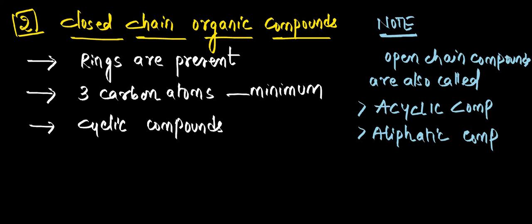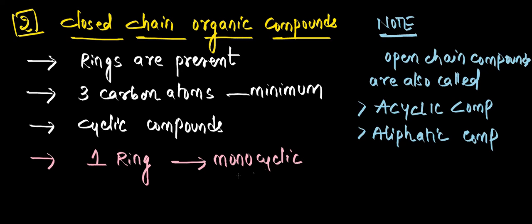Now, closed chain compounds, as I have discussed, are further classified into how many types? Homocyclic and heterocyclic. We'll discuss that a bit later. Now in the given molecule, if we find only one ring, it is said to be a monocyclic organic compound. And if we find more than one ring, this is the greater than symbol, which means more than, it will be considered polycyclic.